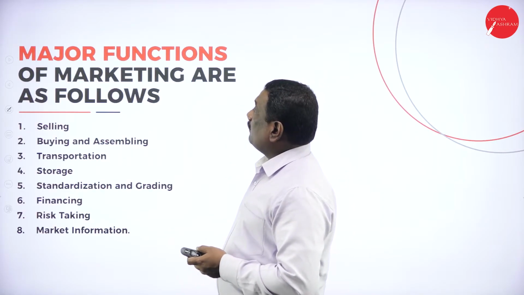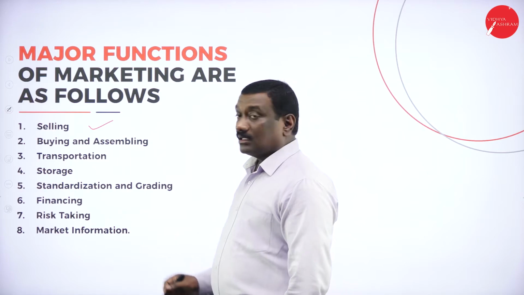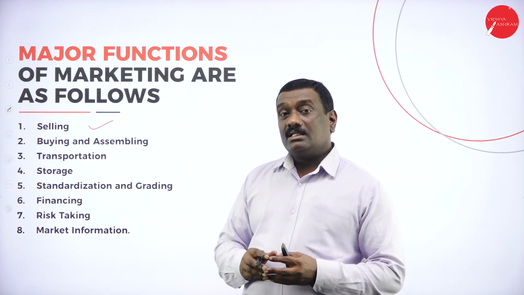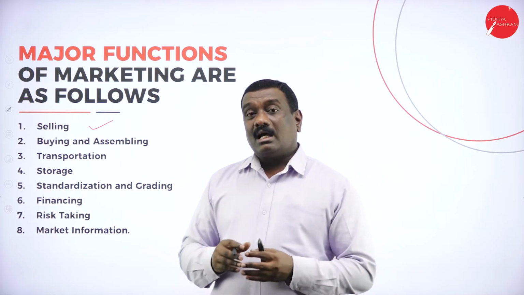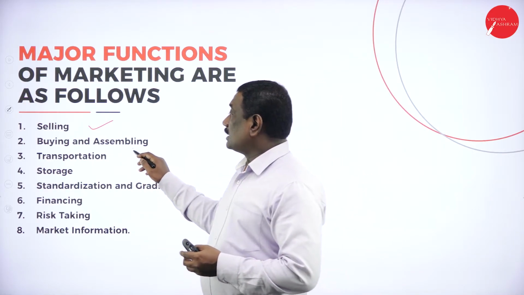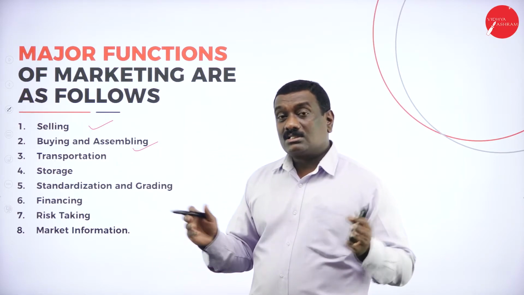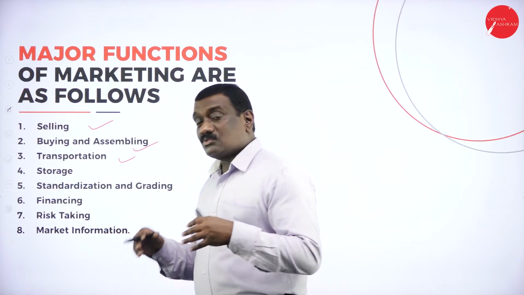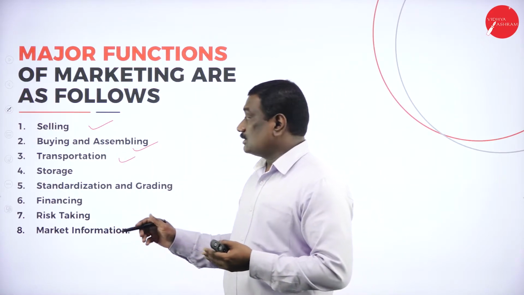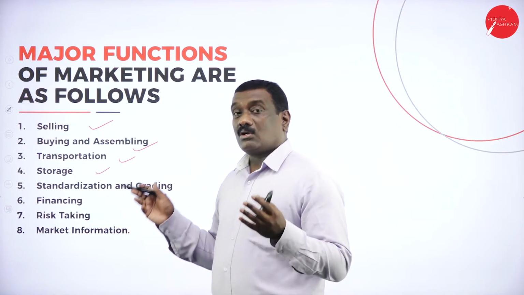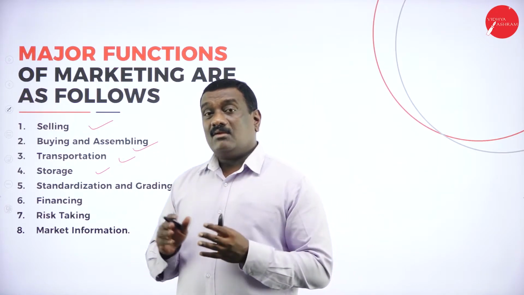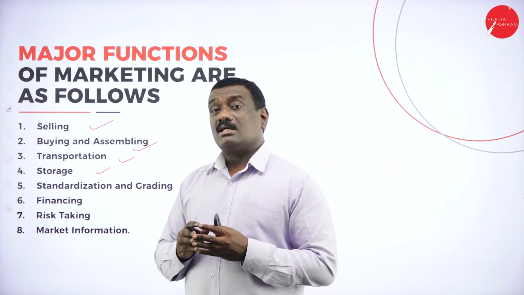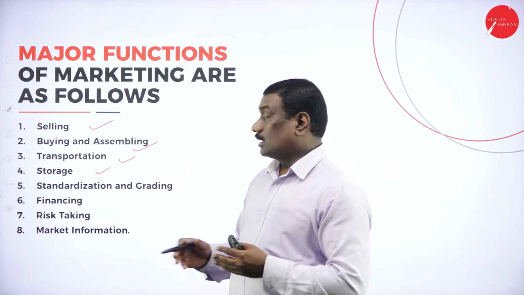Now the major functions of marketing are as follows. First one is selling. The marketer needs to purchase, and the seller has to sell it. Then the buying and assembling part, so he needs to buy from various distributors and assemble it at one place. Thirdly, transportation, he needs to transport the goods from the place of production to the place of consumption. Then the storage, warehousing, because in order to keep the goods ready to supply according to demand, they have to be stored until the demand or the season is there. So it should be stored in the warehouses.